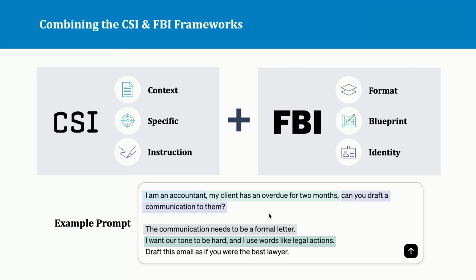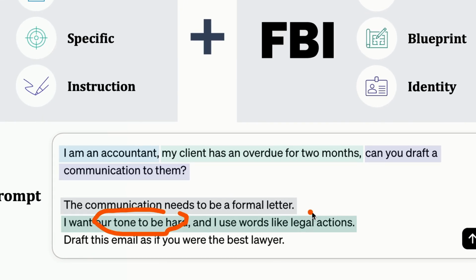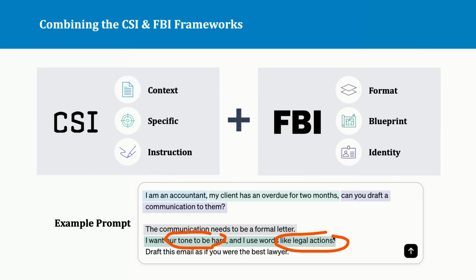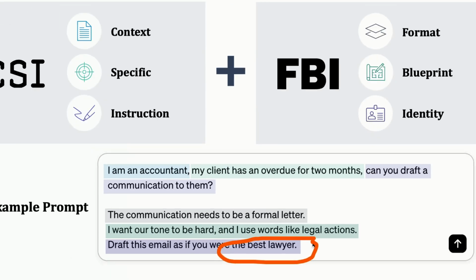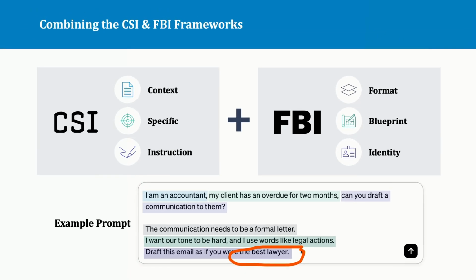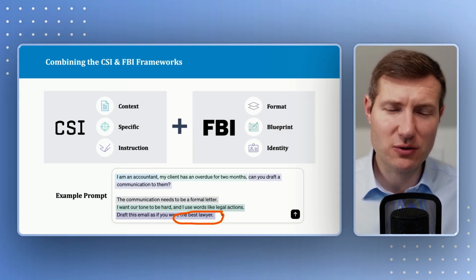We have something in mind, but we don't really know how to say it, so we'll let ChatGPT formulate it for us. And just using words like a hard tone or legal actions, we know it's going to have much more impact than our previous letter. And finally, I for identity, where we will ask ChatGPT to act as the best lawyer. Here, identity, you don't always need it, but it could be really useful in this type of situation. Let's go into ChatGPT to see how we are going to use this framework.